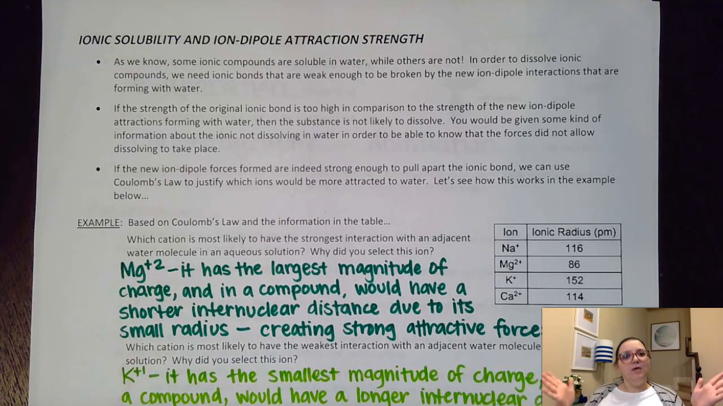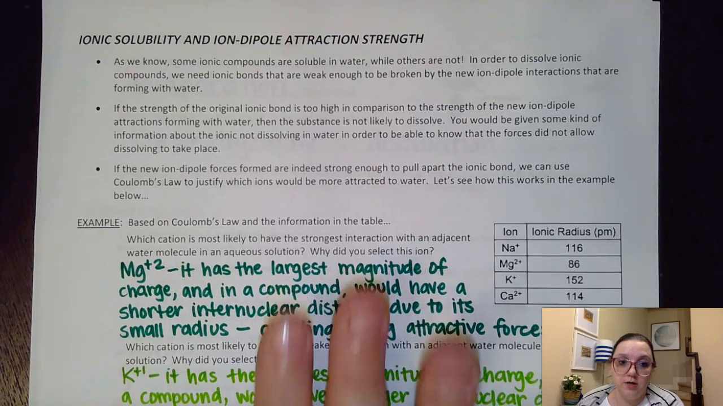Now, let's say we have figured out that an ionic compound will indeed dissolve, that the ion dipole forces are strong enough to pull it apart. Once those attractions then form to the water, there's even differing strengths of those attractions as well. So that's what this question here addresses.